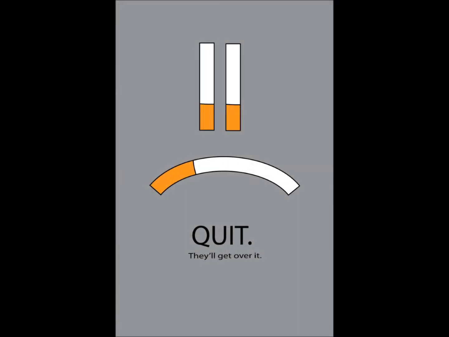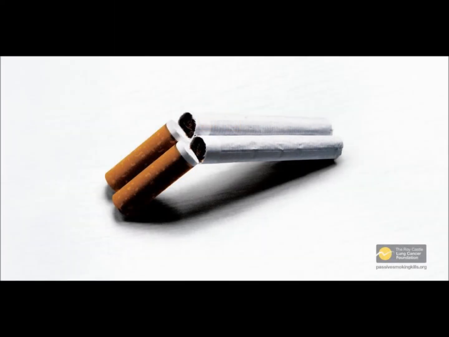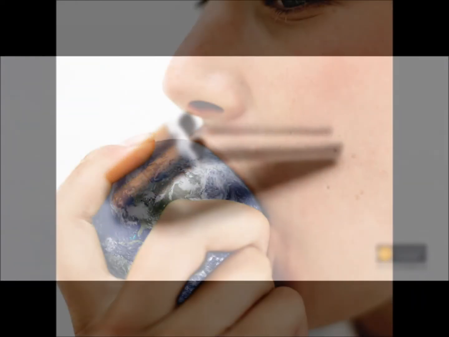One reason visual metaphors are used in an argument instead of verbal metaphors is because they appeal more effectively to pathos, which is the quality to arouse emotion. This is an image dispersed by the Roy Castle Lung Cancer Foundation. It shows two cigarettes broken in a way that makes them look like a shotgun. This appeals to our emotions because we know as a culture that guns can be deadly, and this image makes us see that cigarettes can be too.